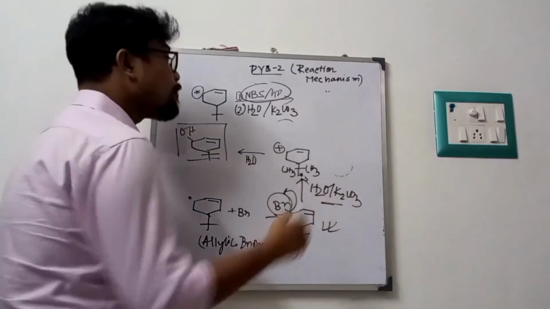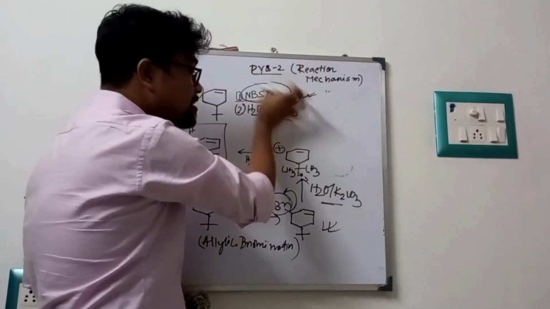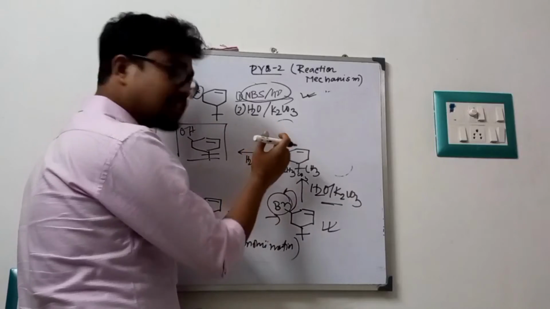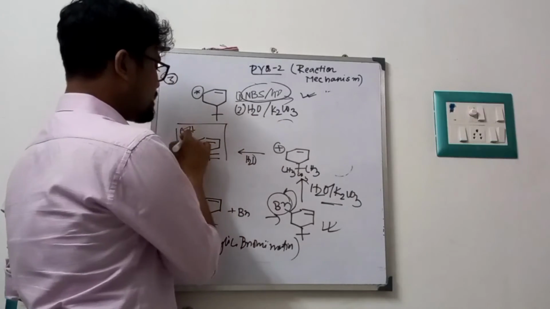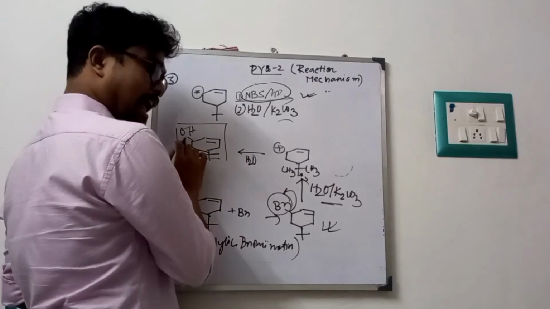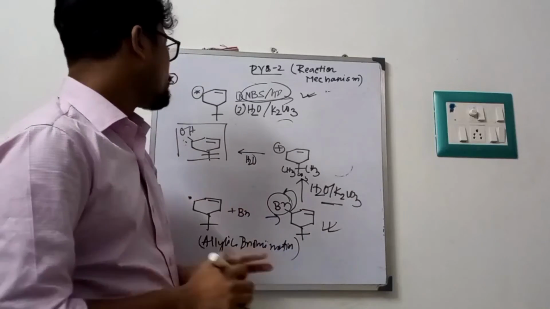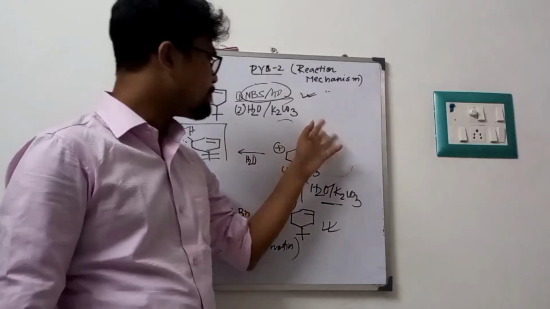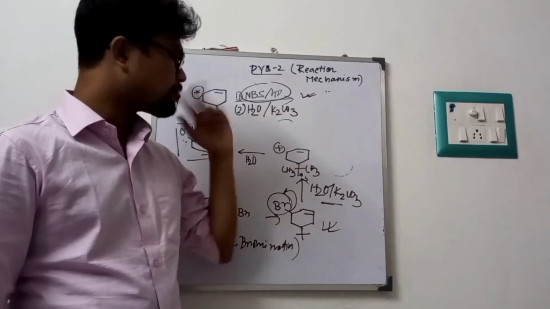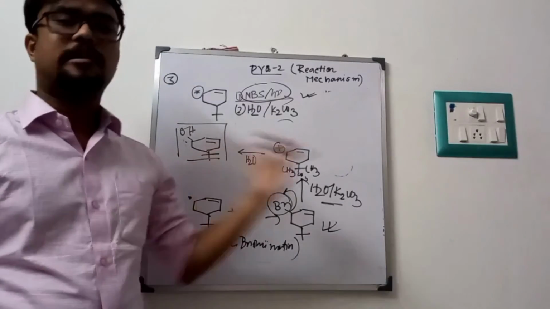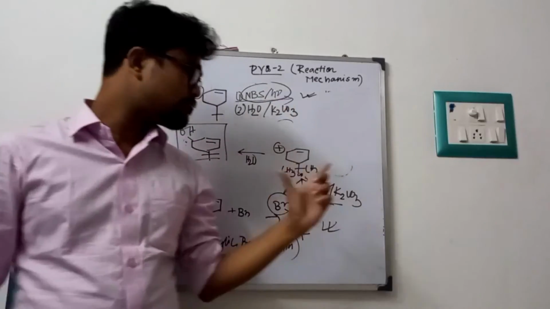The process is: the first step is NBS under the hν condition, where allylic bromination takes place. Then bromine will act as a leaving group and water will attack on that allylic position, and we get our allylic alcohol. This is a very important problem. I think this came in JEE Main. Allylic alcohol is a very, very important substrate in organic chemistry. So this is our third problem.